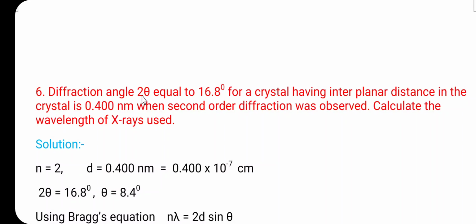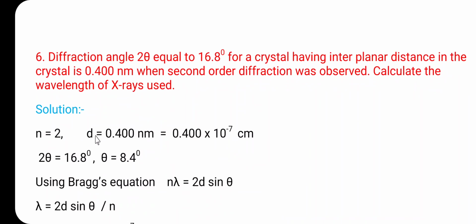Here the 2 theta is given and it is equal to 16.8 degree for the crystal having the interplanar distance in the crystal of 0.400 nanometer. When second order diffraction was observed, calculate the wavelength of the X-ray used. So here second order diffraction, that's why n is equal to 2. So here the d is equal to 0.400 nanometer.